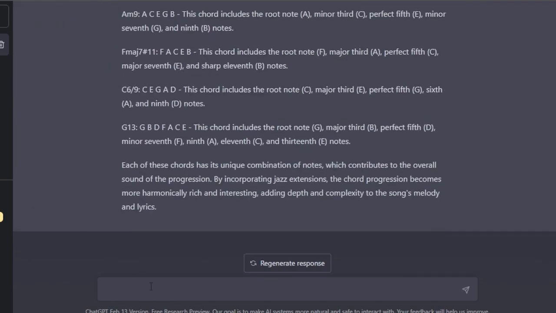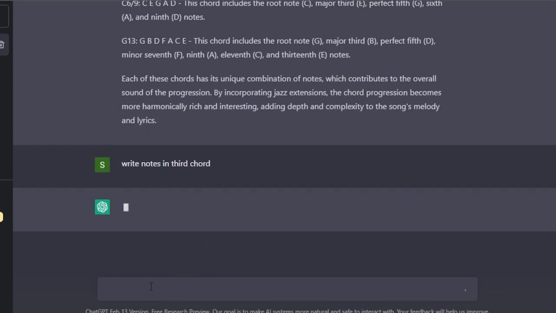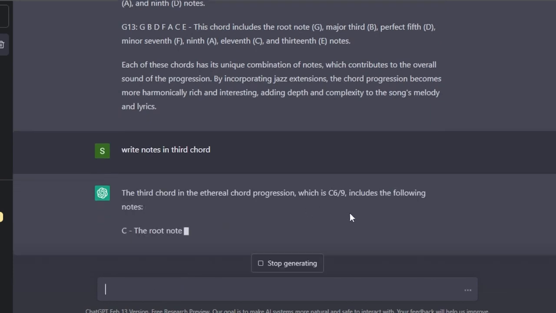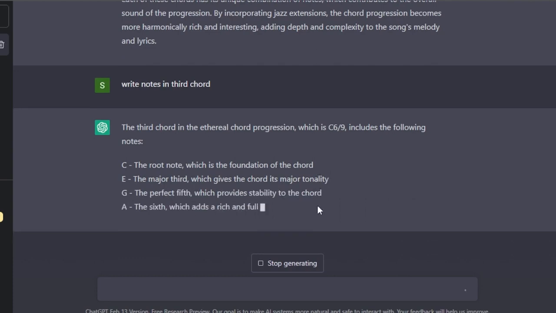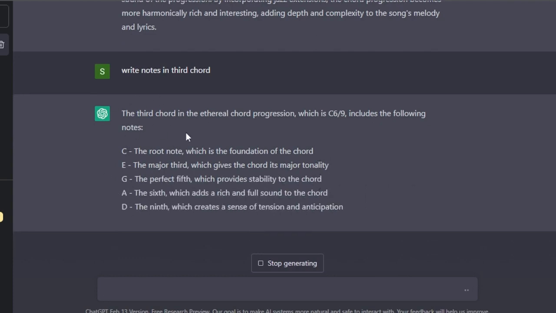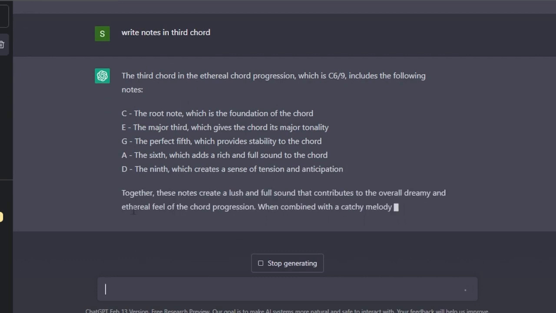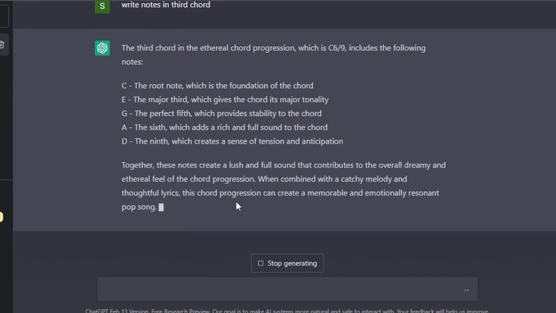Now, what we can do with ChatGPT is we got the chords, we got the notes, everything. I can ask it to write the different notes in each chord. For instance, write notes in third chord, right? So I can give it the command and it will write it for me. Now you can see we got the answer here. The root note, we got the C minus, then we have E, the major third. And then we got the G, the perfect fifth, then we got the sixth. So these are the different notes that we get in the third chord. This will create the ethereal feel and a chord progression for my pop song that I'm creating.